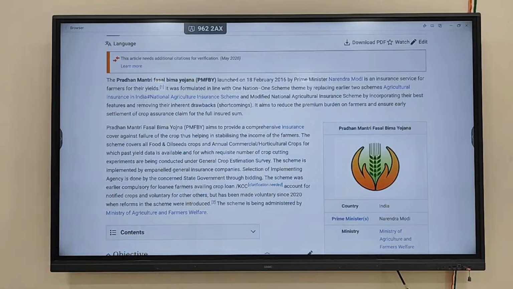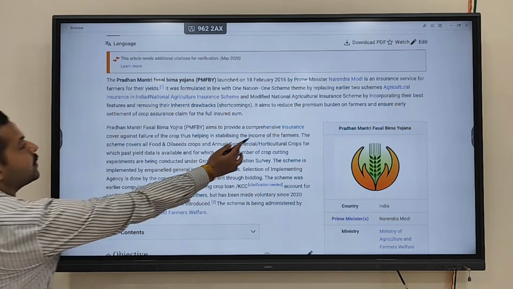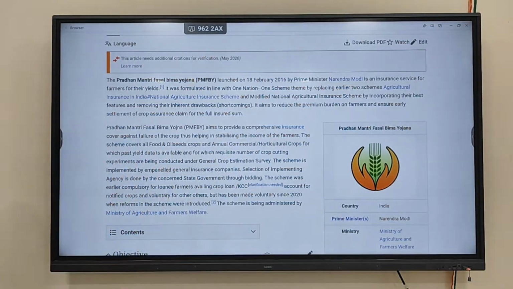The Agriculture Ministry. So this Fasal Bima Yojana is run by the Agriculture Ministry. What is the objective of Fasal Bima Yojana? To provide comprehensive insurance cover against failure of the crop. That is what you are finding with regard to PM Fasal Bima Yojana.